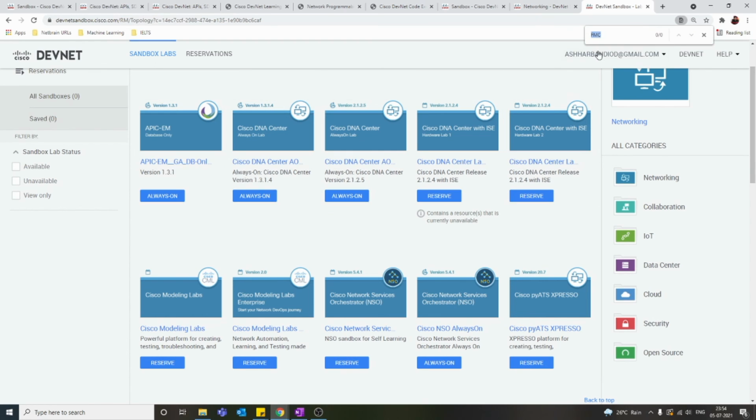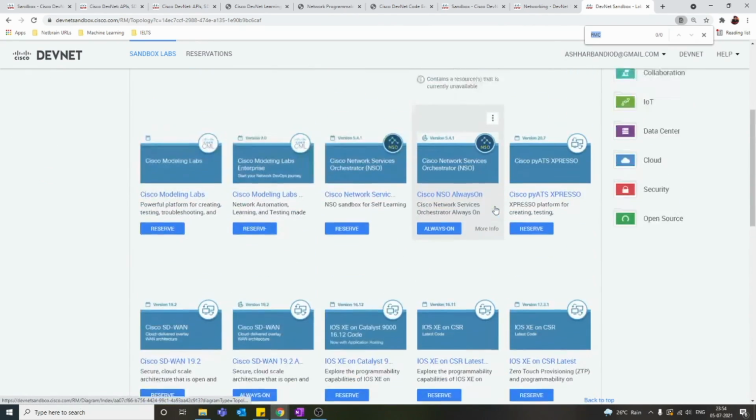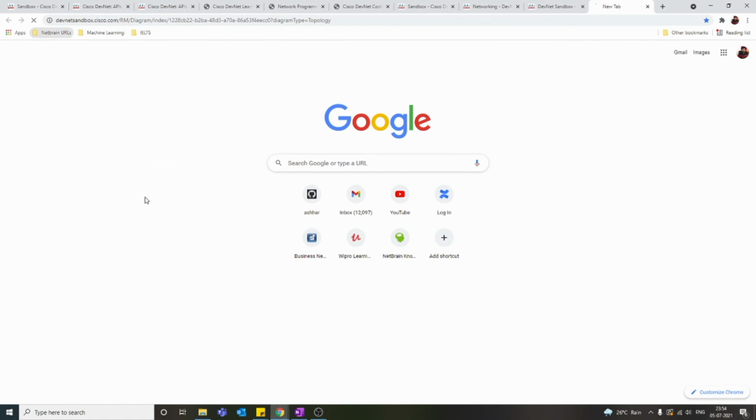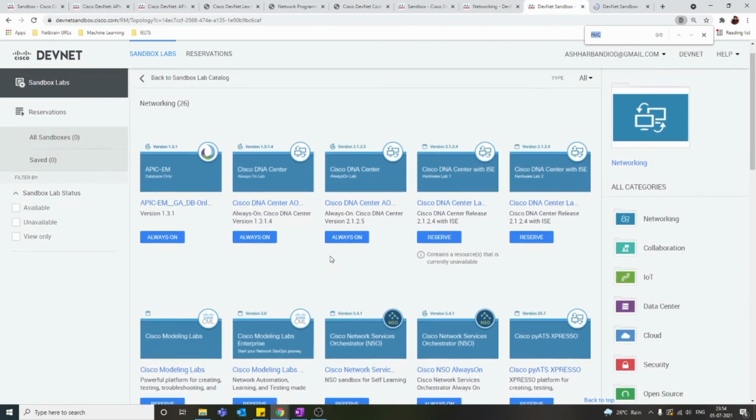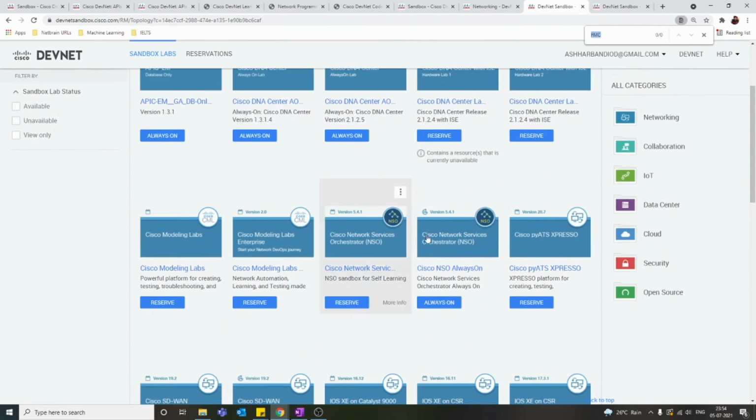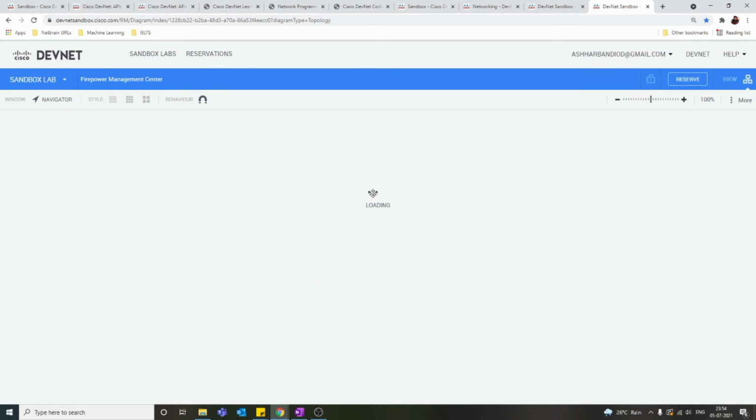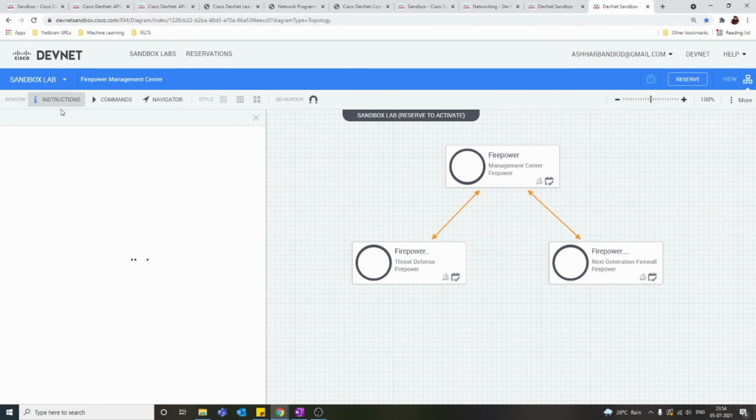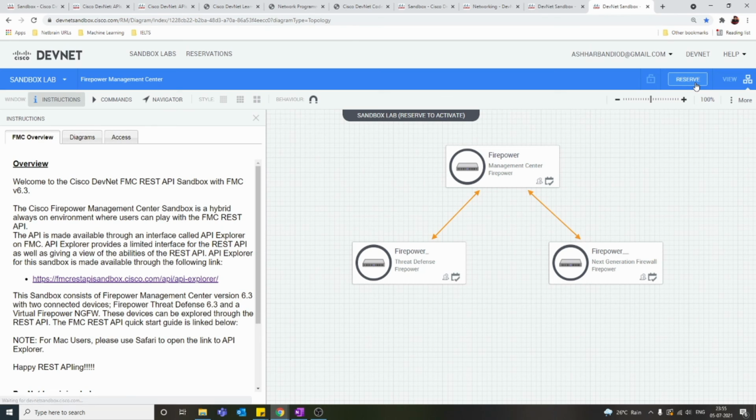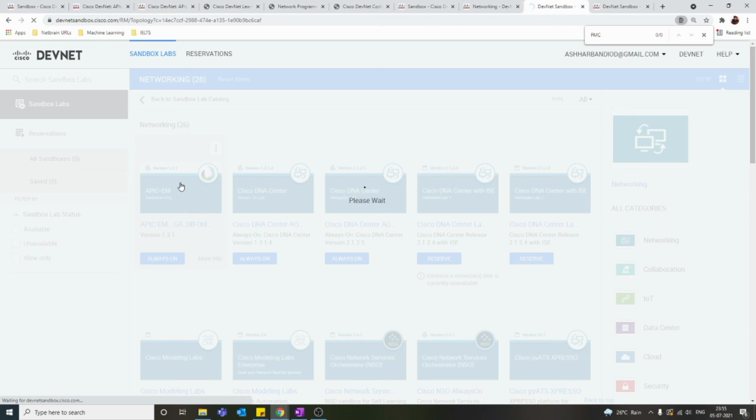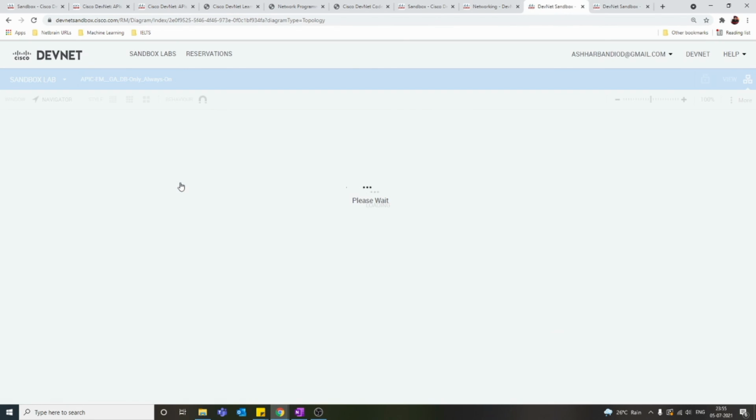I will show one example here. Maybe this is FMC, which I was using. Let's see if it's here. It's not here actually. Let me just quickly take it here. Yeah, it's loading. This one actually, I was checking this one. This is a Cisco Firepower Management Center lab, FMC, right? You can reserve it. Once we reserve it, we'll get a username and password. This will be looking like this. If I open another one, let's go to API, sorry, ACI EPIC.